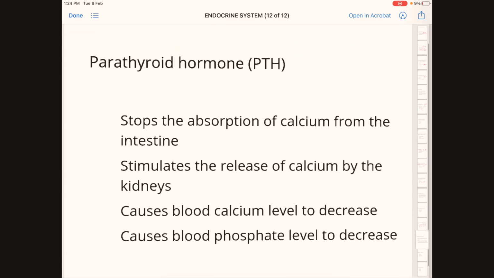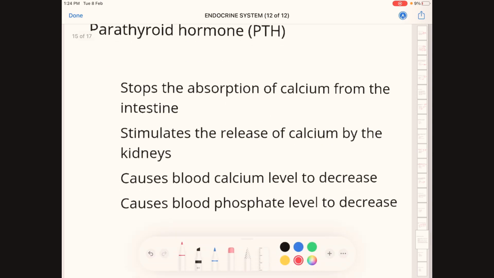Parathyroid hormone action. Option A, stops the absorption of calcium from the intestine. Option B, stimulates the release of calcium by the kidneys. Option C, causes blood calcium level to decrease. Option D, causes blood phosphate level to decrease. Correct answer here for parathyroid hormone is D, causes blood phosphate level to decrease.